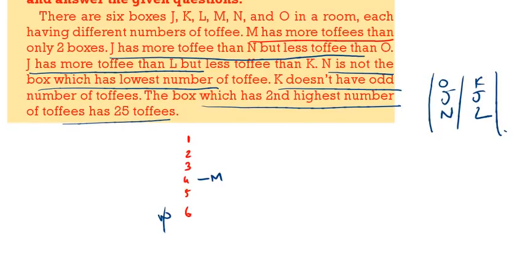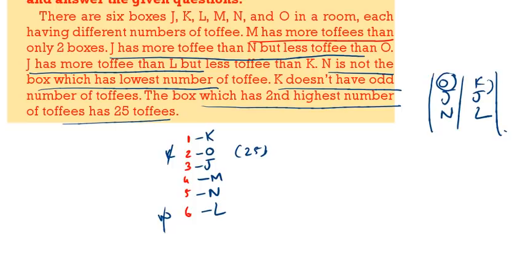So the second box will have 25, and that is not K because K is not an odd number. So where can we write K? We can't write K in the second place. We can write K in the first place. After K comes J, but here O is there, so we can write O, then we can write J. Since N is not coming last, N is followed by L. This is the arrangement: K, O, J, M, N, L.